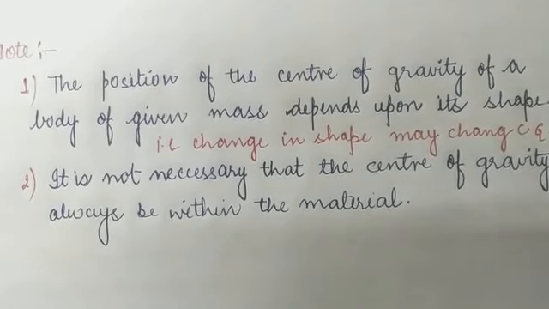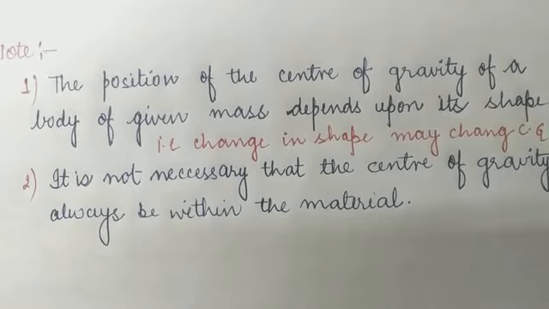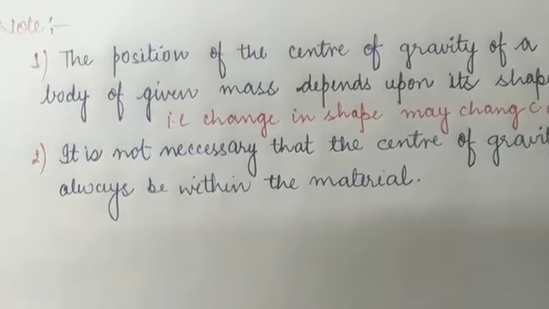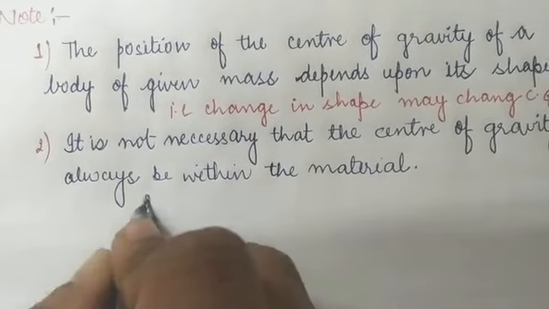For each and every object, the center of gravity need not lie inside the material. For example, the center of gravity of a ring or a hollow sphere lies at its center, where there is no material.